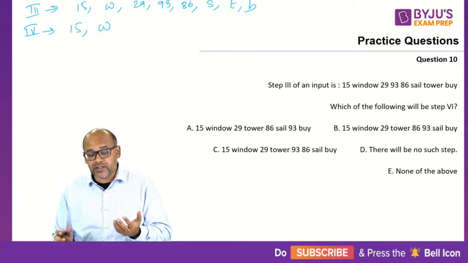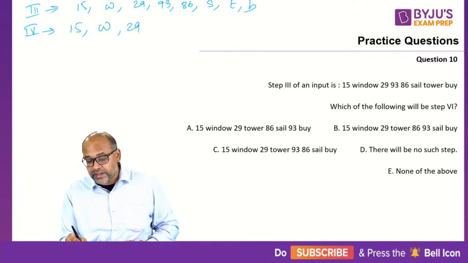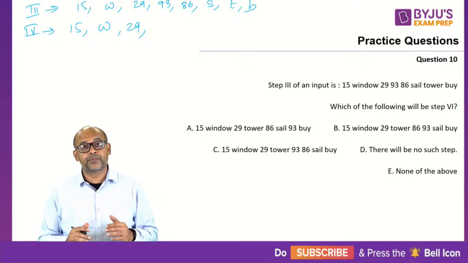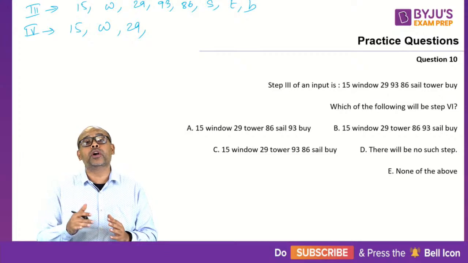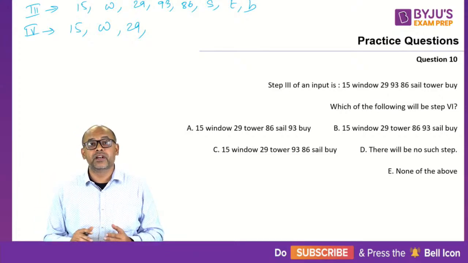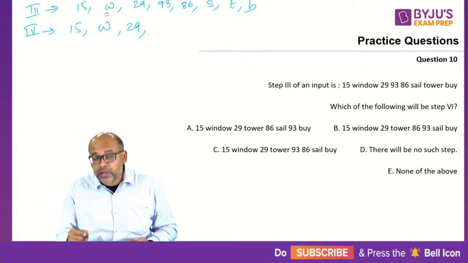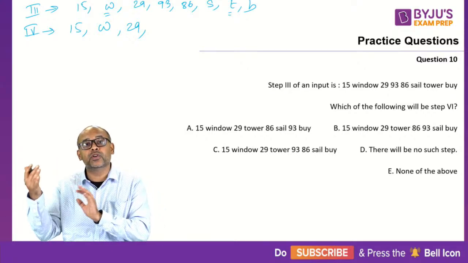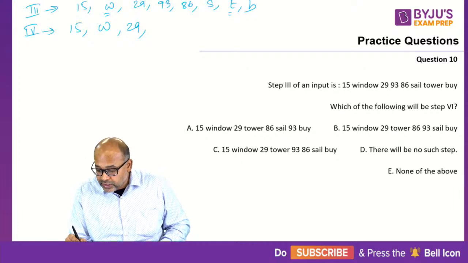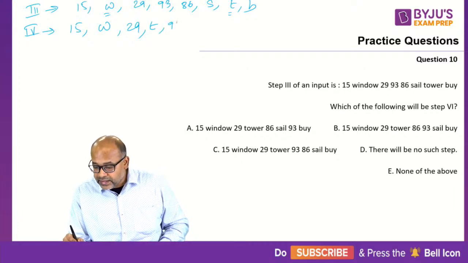The next smallest number should be 29. 29 is already in place, so the next to be brought should be the alphabet. In the reverse order, before W comes T, because S, T. So T comes first in the reverse order. So T comes, then 93, 86, then S and then B.